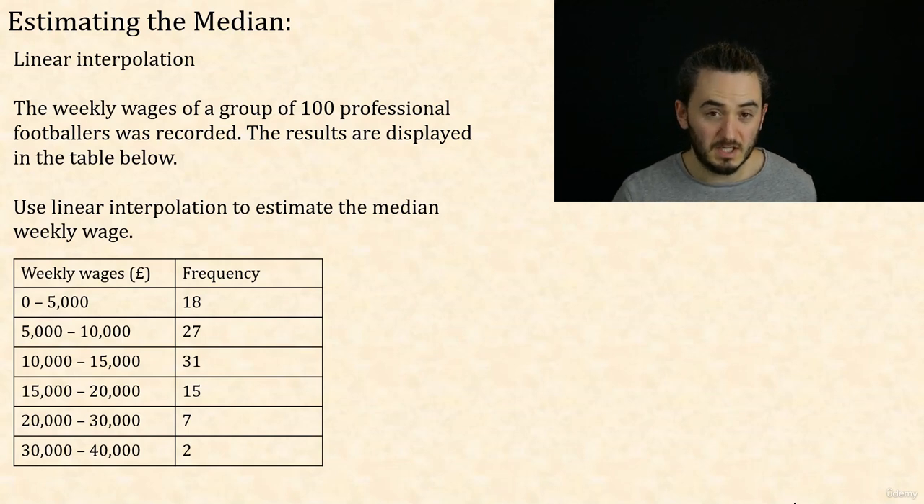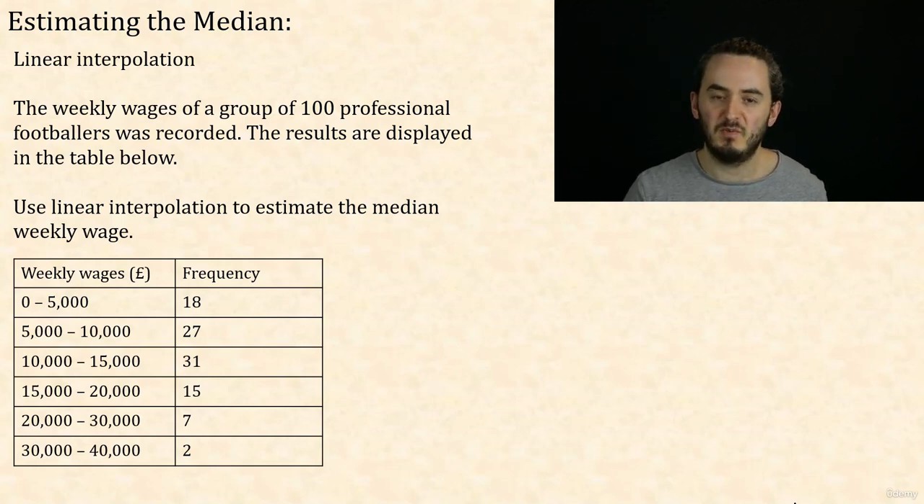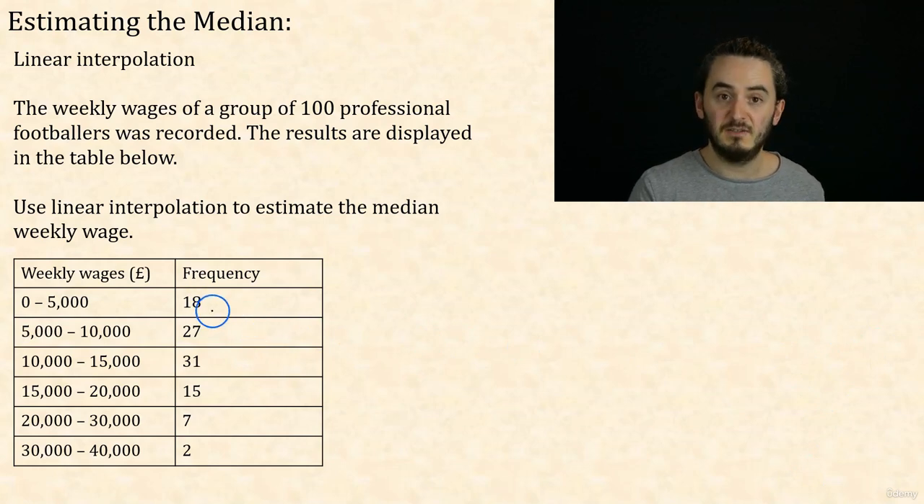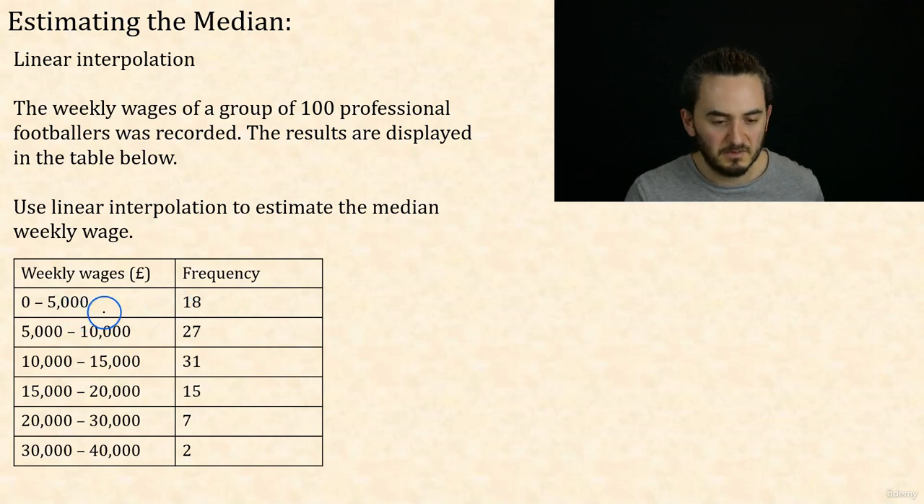Okay, so this is going to be an estimate, just like it was when we had group data with the mean, because we don't know how these footballers' weekly wages are distributed in the group. So these 18 footballers here, they might all be earning just under £5,000, or they might all be earning next to nothing. So that's why it's fundamentally an estimate.